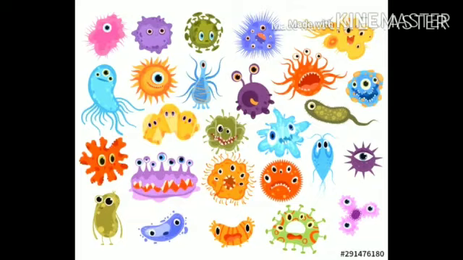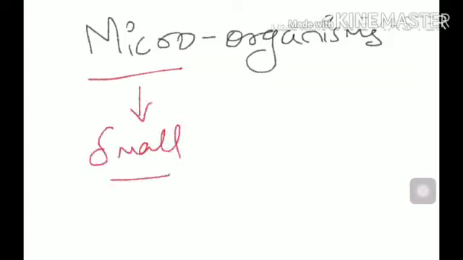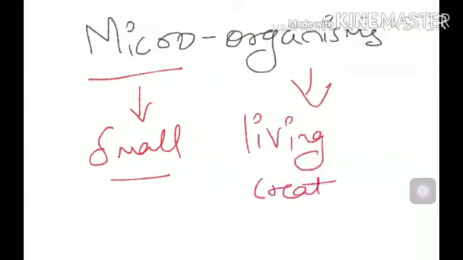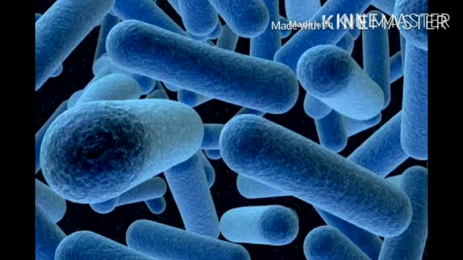But what exactly are microorganisms? If you break the word microorganism, you understand the meaning of it. Micro means small or very tiny, and organisms means living things. So microorganisms are nothing but creatures that are very minute and very small, and cannot be visible through a naked human eye.